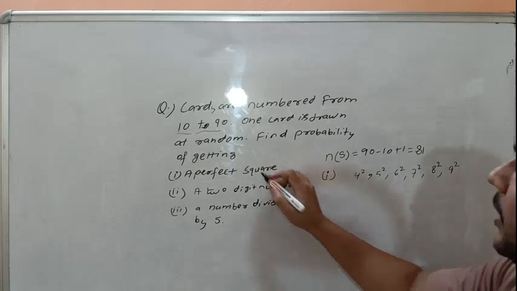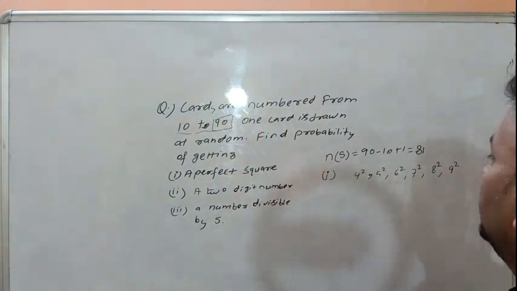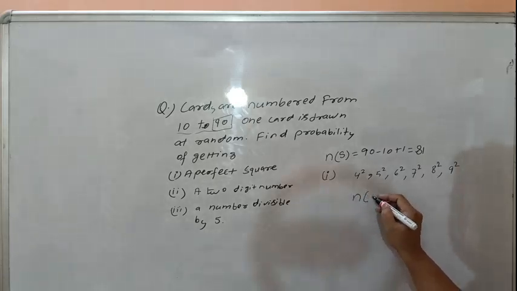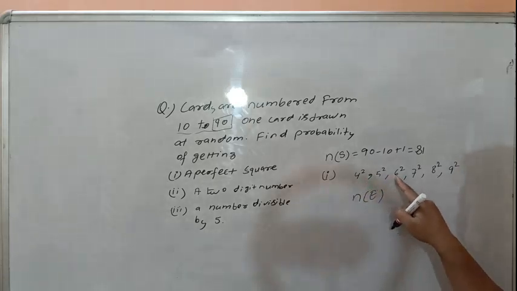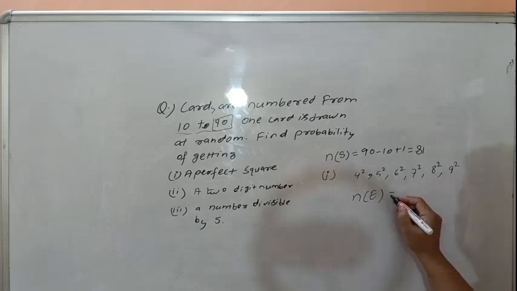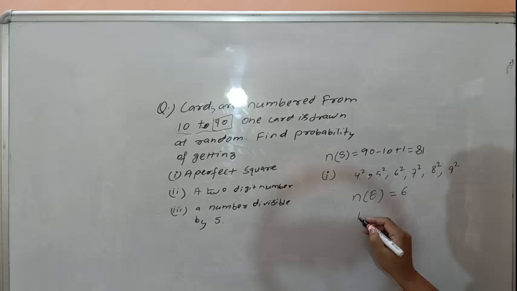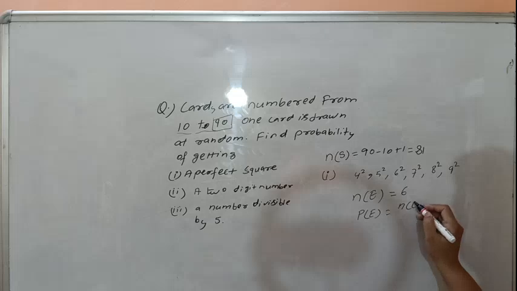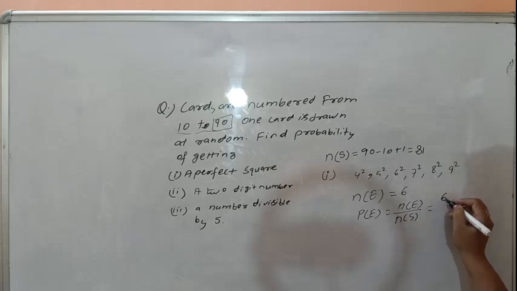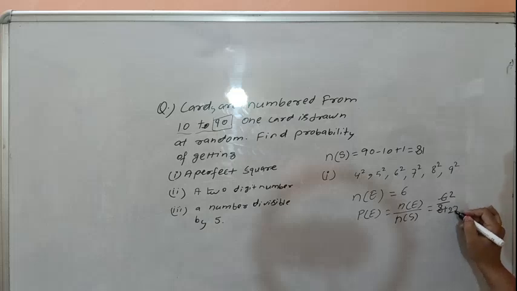But the largest number is 90. Then these are the events 1, 2, 3, 4, 5, 6, and your required probability is 6 over 81, divide by 3, 2 over 27. 2 by 27 is the required answer.